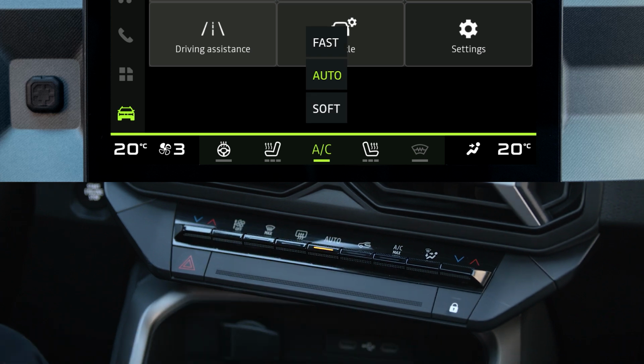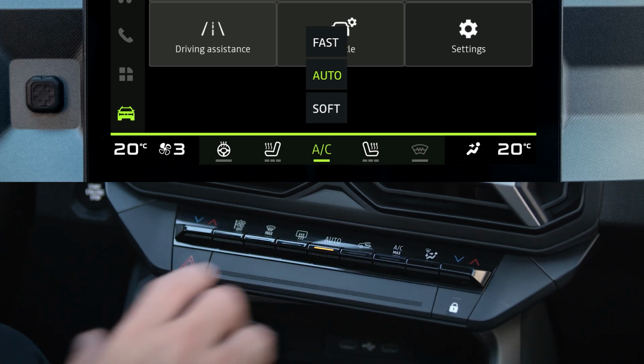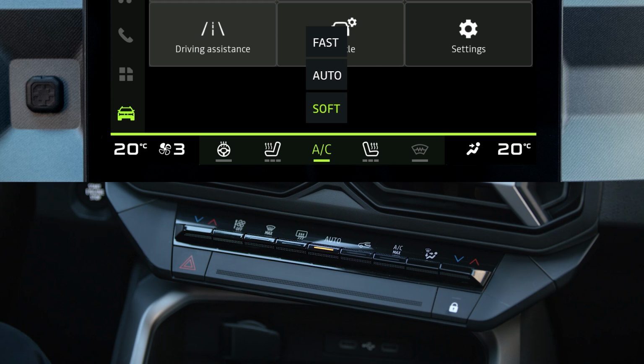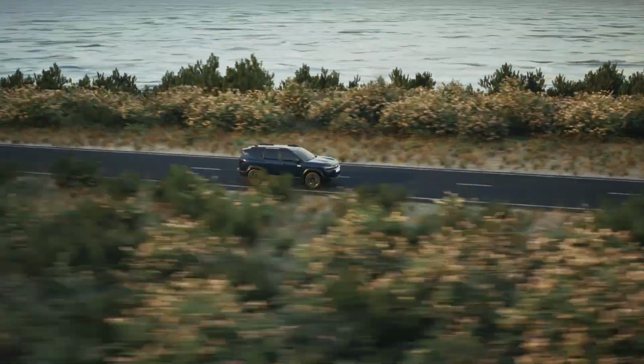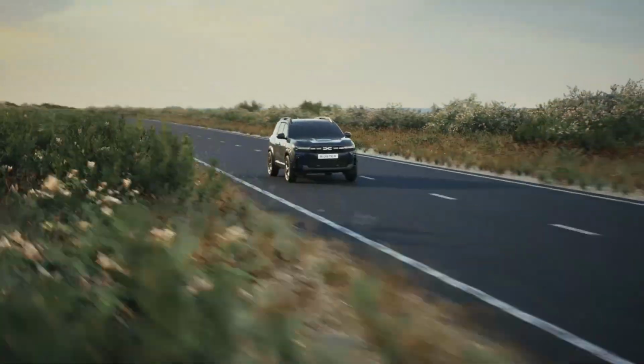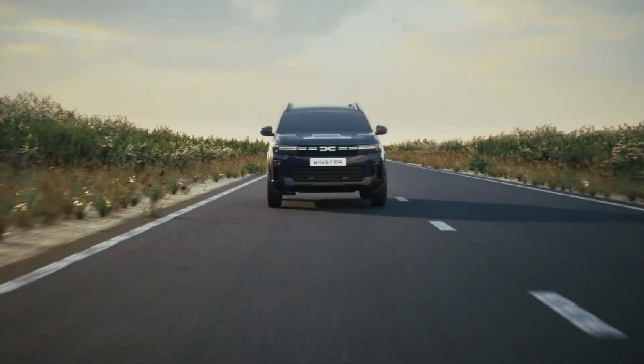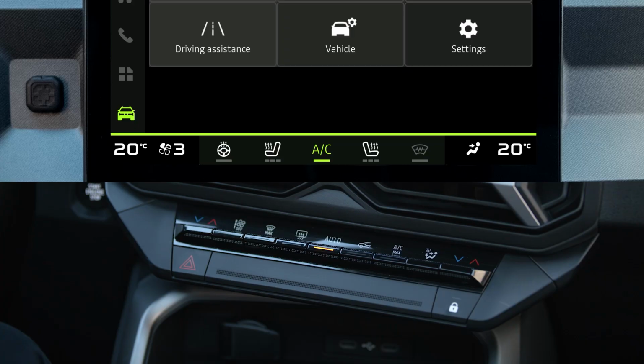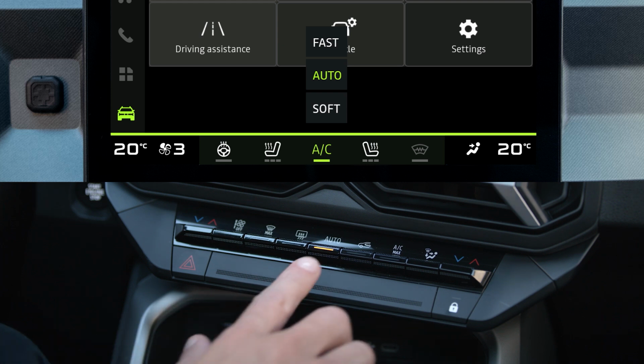Press the Auto key, then press it again at the bottom to turn the Soft program on. The system will reach the desired comfort level gradually and silently. Press the Auto key, then press it again at the top to turn the Fast program on.